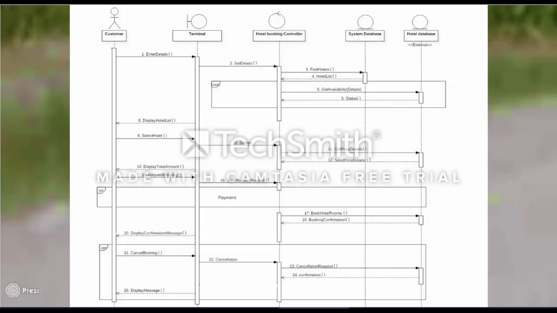Customer will then select the hotel of his choice and get other information like price and service provided with the room. Then he or she will proceed to payment and then will get a booking confirmation message. Later, after booking, if the customer wants to cancel the booking, he invokes cancellation. The controller will request cancellation and receive confirmation from the hotel. Customer will then get the successful cancellation message.